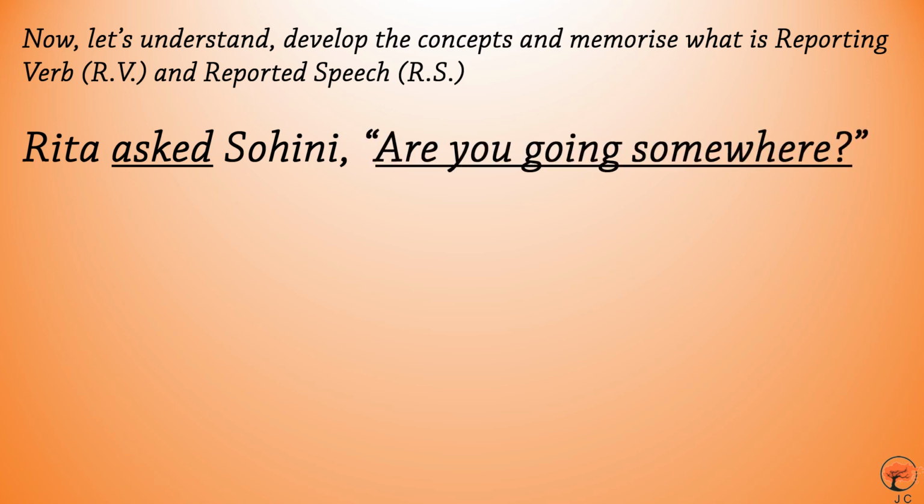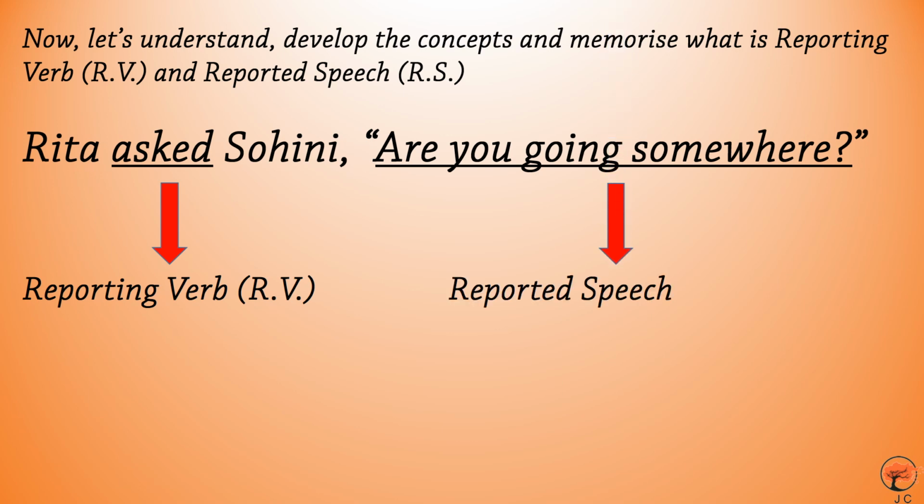Now, the verb that lies outside the inverted comma portion is known as the reporting verb or RV, and the words or the sentence that has been put within the quotes or inverted commas is known as reported speech, represented as RS. So, you should remember the concepts of reporting verb and reported speech. You can also memorize the initials to understand for yourself.